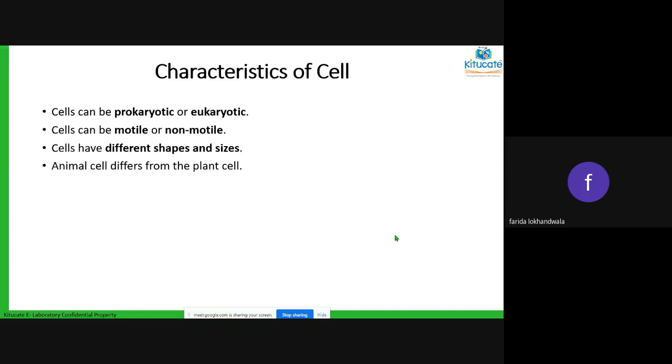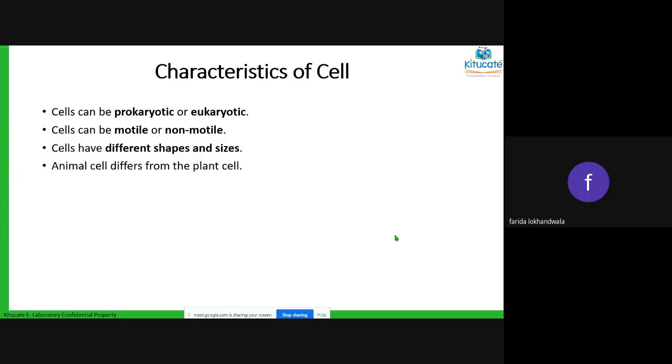Cells, if on their own they are moving, I'm talking if on their own, not moving because of something else, they must be having some way of moving. Like if we are moving, we have legs to move. We are moving on our legs. So that is motility for us. That is how we are mobile. So cells may have structures which help them to move. If they have those, then they may be motile, and if they don't have those, they will be non-motile.